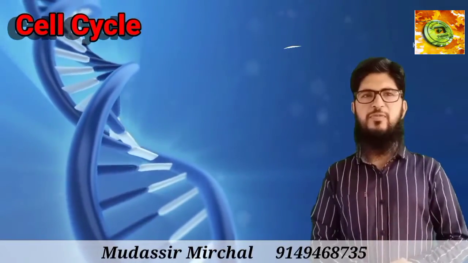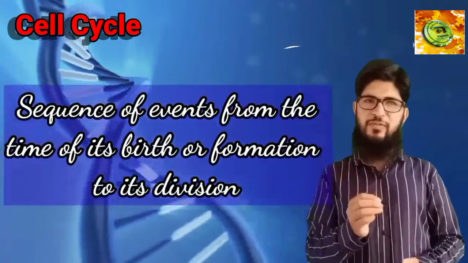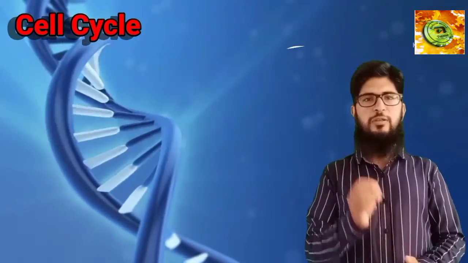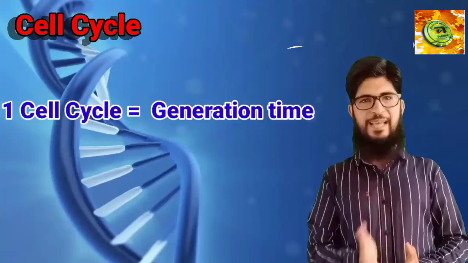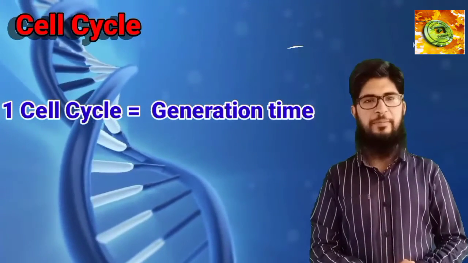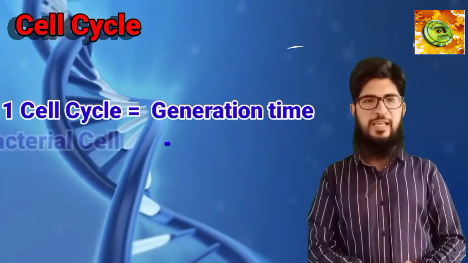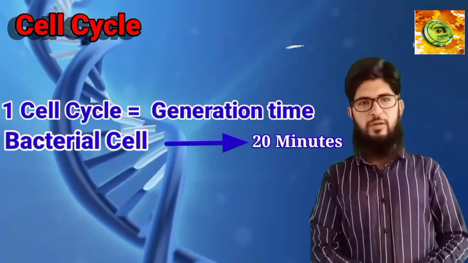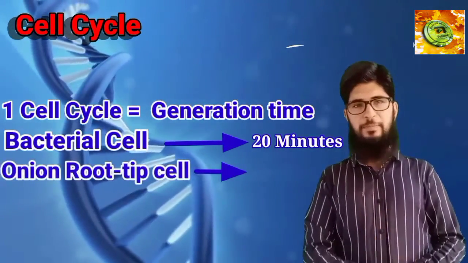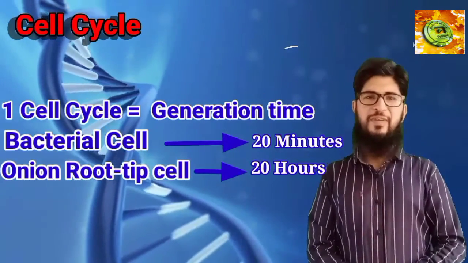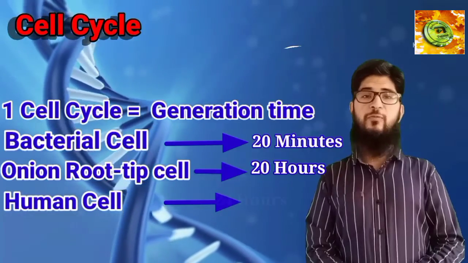In much simpler terms, we can say it's the sequence of events from the time of its birth or formation to its division. The duration of one complete cell cycle is termed as generation time, and generation time varies from cell to cell. For instance, a bacterial cell divides every 20 minutes, while an onion root tip cell takes about 20 hours to divide, and a human cell divides once in 24 hours.